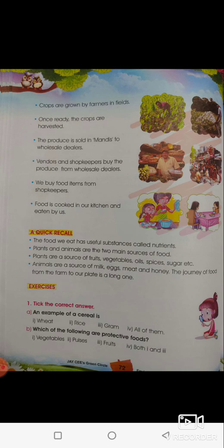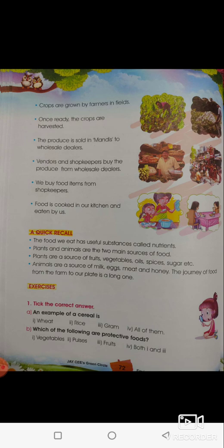Vendors and shopkeepers buy the produce. They go to the wholesale dealers, to mandis, and they buy things from there, and then we buy food items from those shopkeepers and vendors. And after buying, our mothers cook the food in our kitchen and we all enjoy the food. So this is the journey of our food.